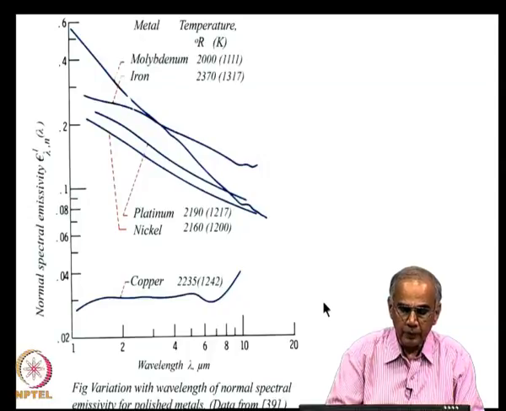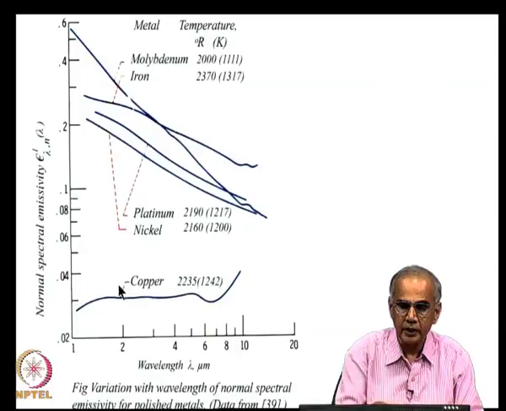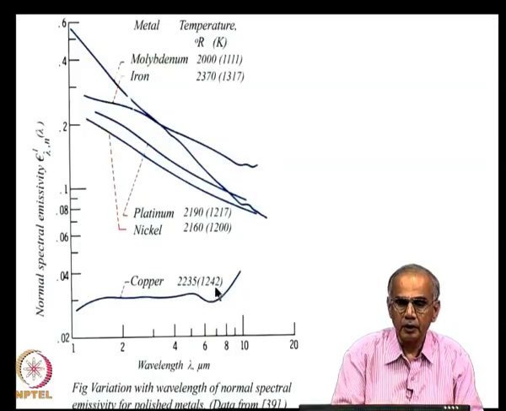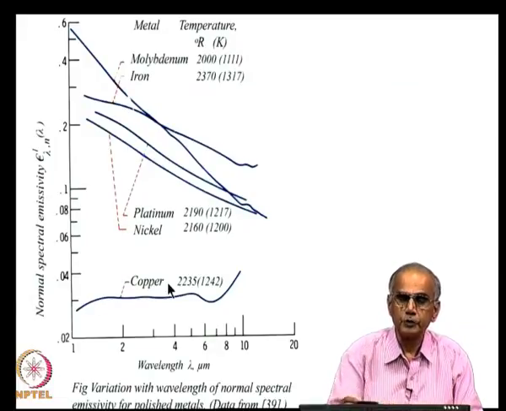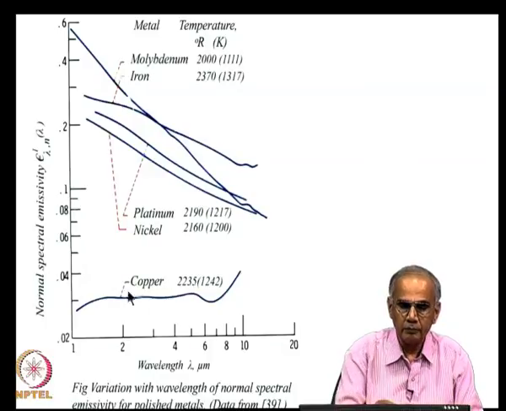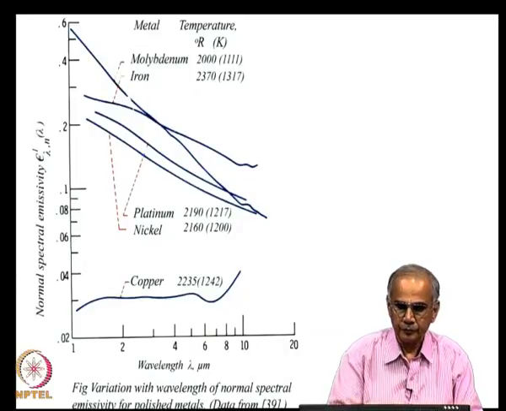Now, one probable reason why some metals do not show the predictions of simple theory is because there could be a thin oxide layer, because you see these are metals at high temperatures. So, unless you keep them in an inert atmosphere, an oxide layer forms on the metal, and the emissivity can then be controlled by the oxide layer and not the metal.